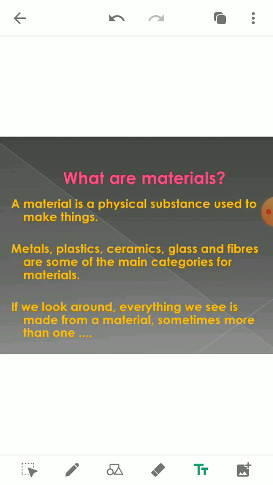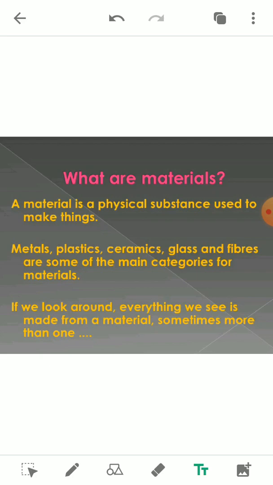Students, when we talk about matter, that is anything which occupies space and has mass. Basically, matter is classified into solid, liquid and gas. A lot of objects are made up of a solid, liquid or a gas, and we can call any solid, liquid or gas a material, because all these things are made up of matter.